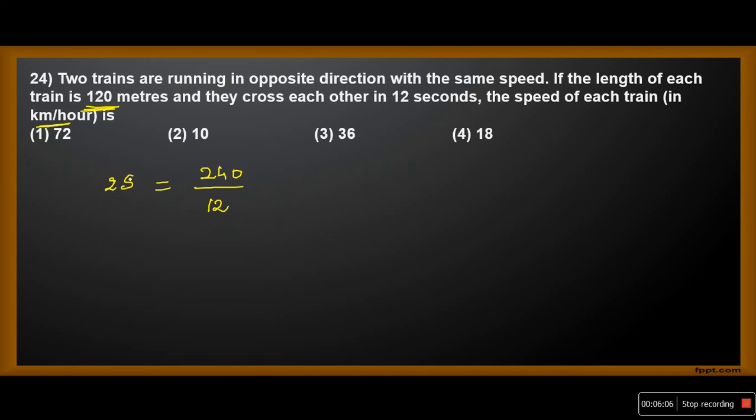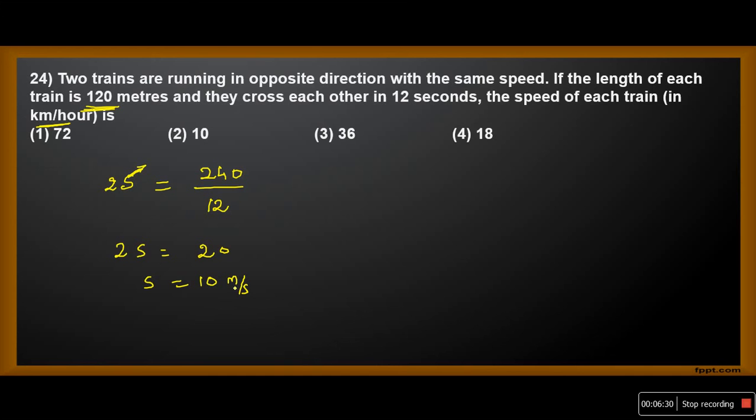Now observe carefully. Let us find s first. 2 into s is equal to 20, which implies s is equal to 10. This is in meters per second.